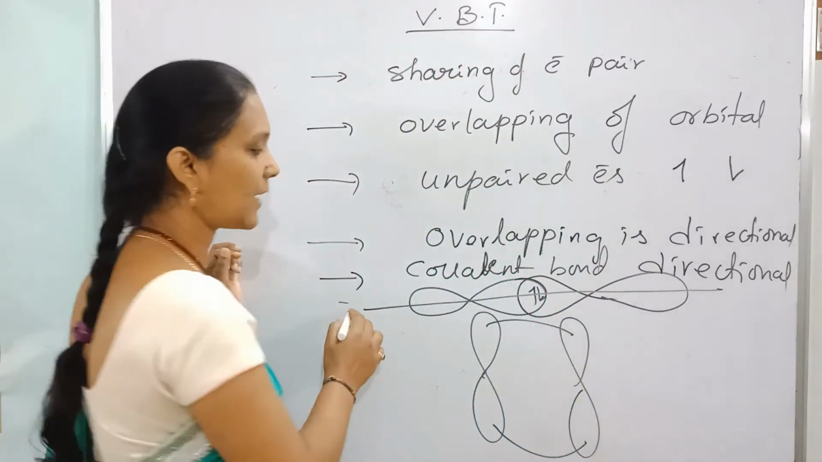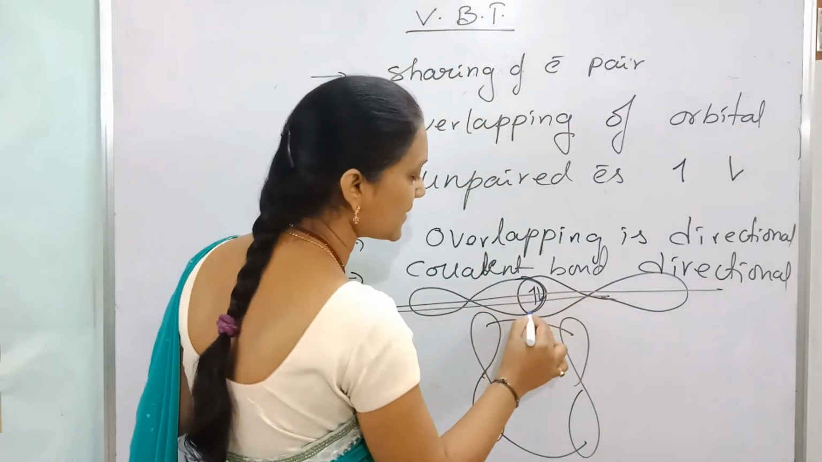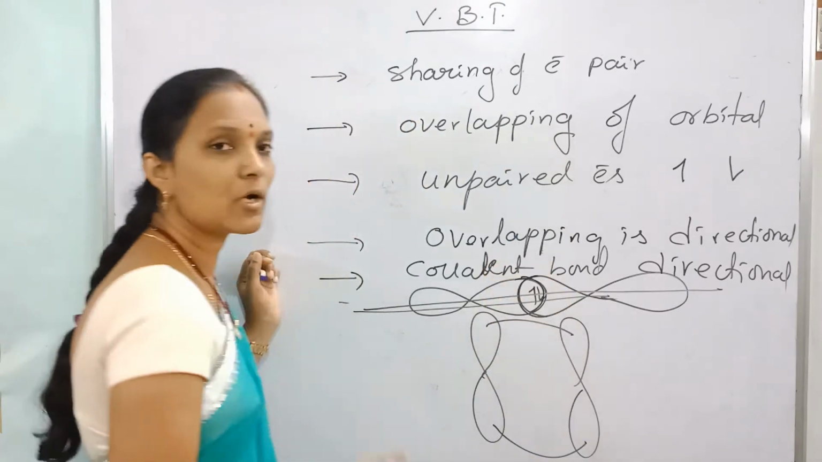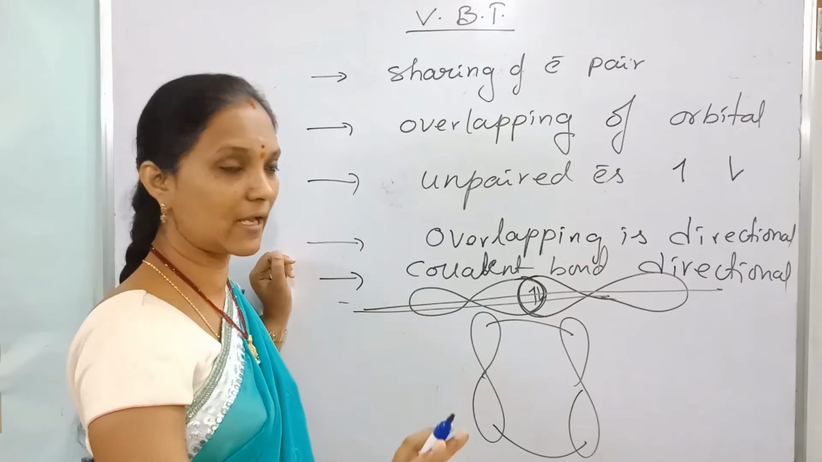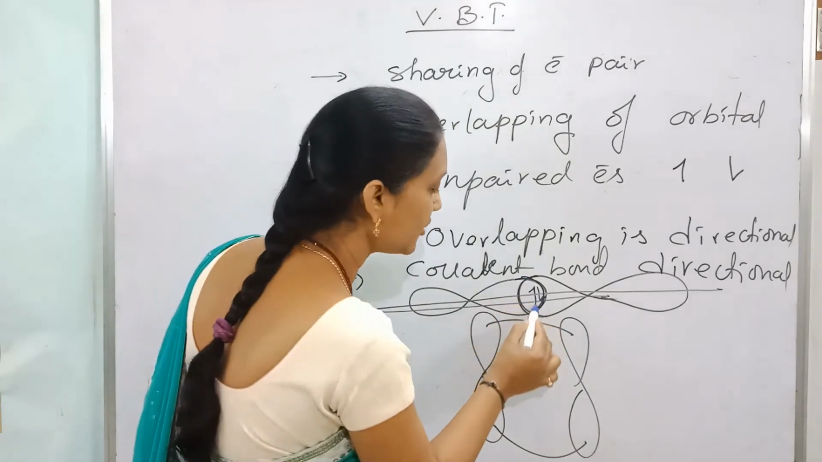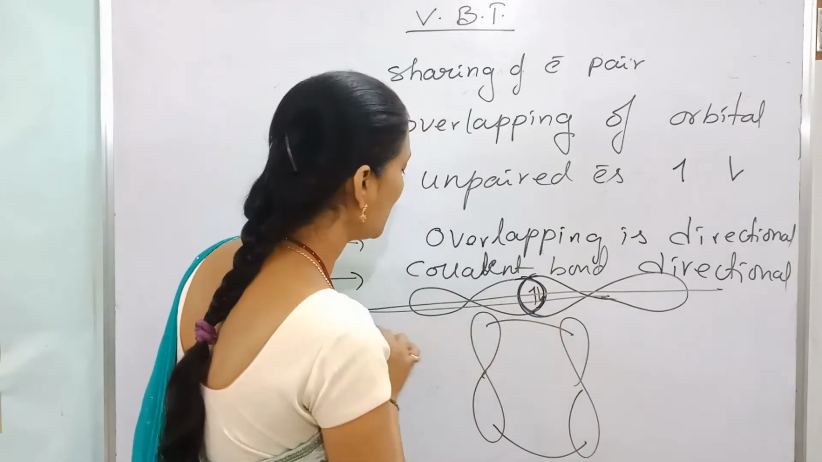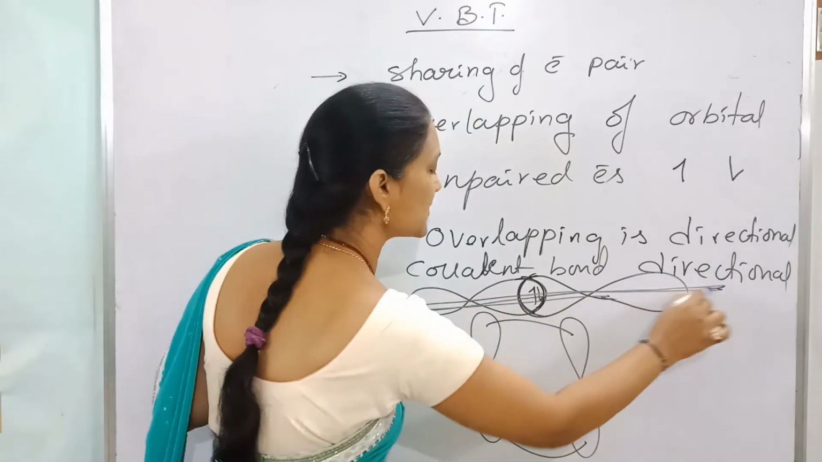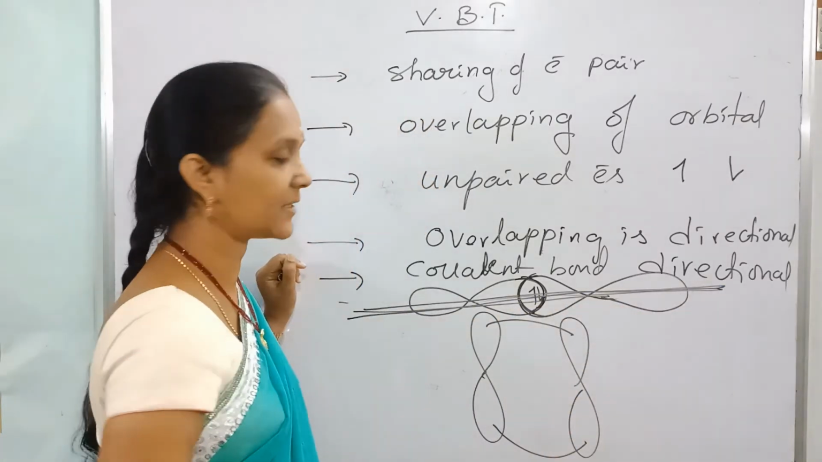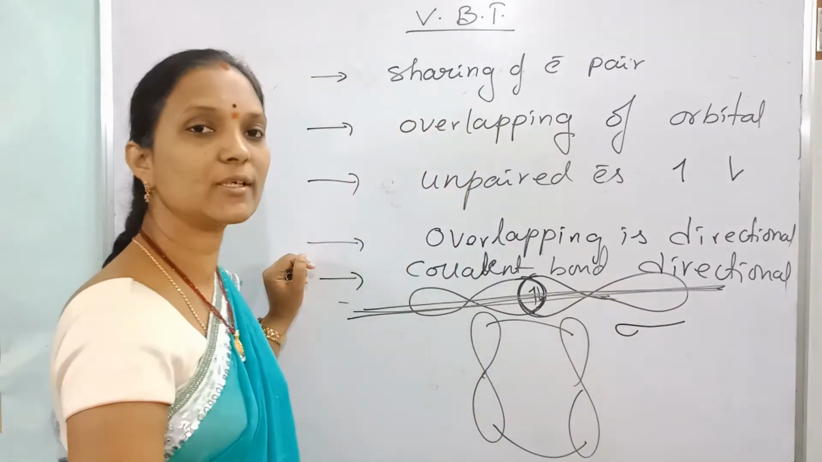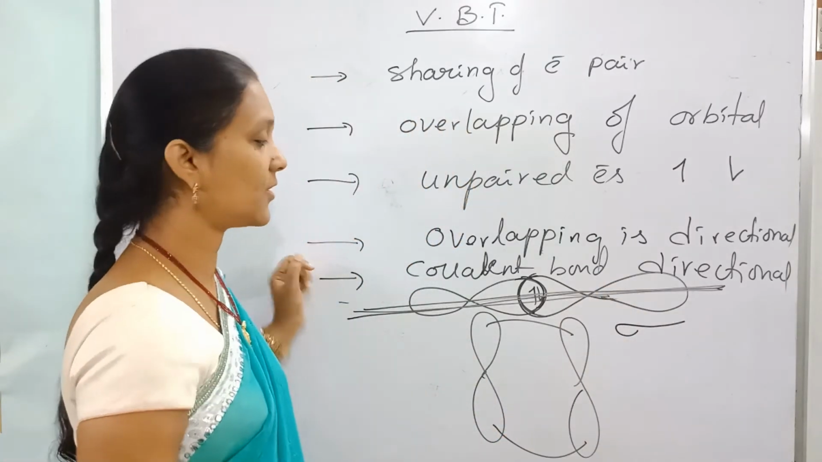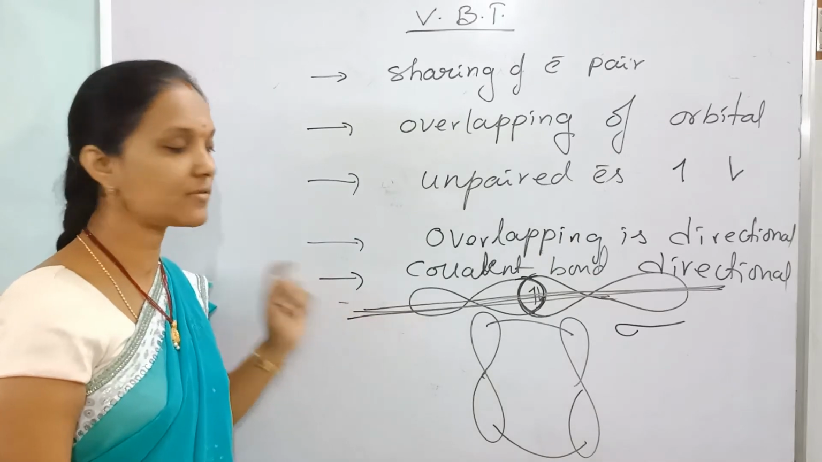Now, there are two types of overlapping. This is called end-on-end overlapping or axial overlapping, that is, overlapping along the axis. This overlapping leads to the formation of one covalent bond. That covalent bond is called a sigma bond.